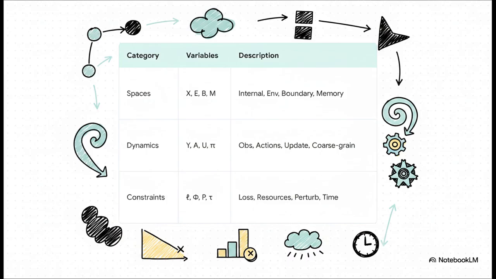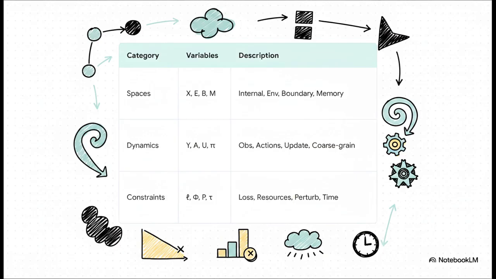And the system is rigorously pinned down by this 12-component tuple. You've got your state spaces, X for the internal state, E for the environment, B for the boundary, and M for memory. Then the active dynamics, Y for observations, A for actions, U for the update rule, and pi for coarse graining. And critically, we have the operational constraints, a loss function, L, a resource budget, phi, perturbation families, P, and an update timescale, tau.